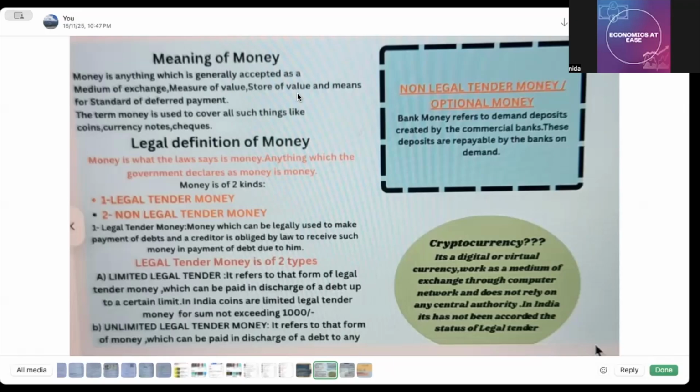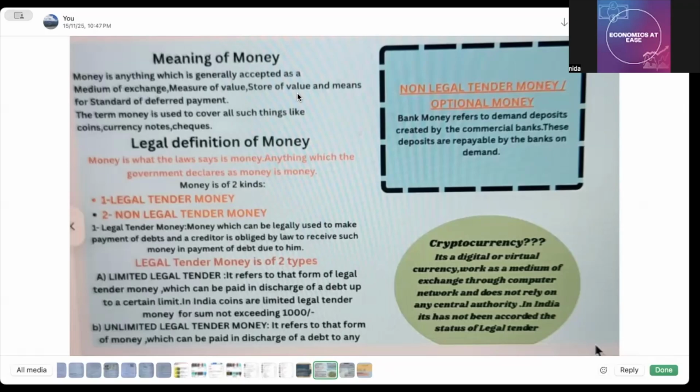So money is of two kinds: legal tender money and non-legal tender money. Legal tender money is what? It is money which can be legally used to make payment of debts, and a creditor is obliged by law to receive such money in payment of debt due to him. Legal tender money can be of two types, that is limited legal tender money and unlimited legal tender money. Limited legal tender money means coins, okay?